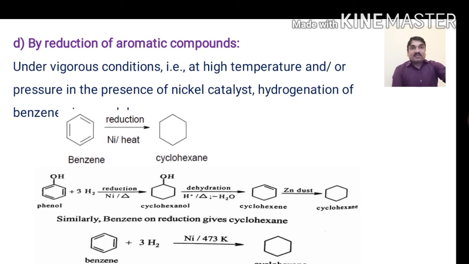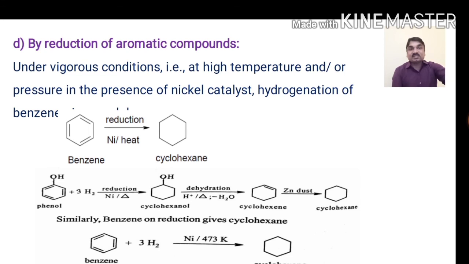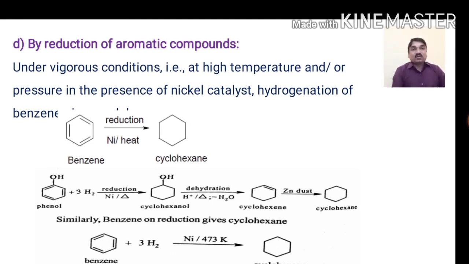Here, under vigorous conditions at high temperature or pressure in presence of nickel catalyst, hydrogenation of benzene takes place. When benzene undergoes reduction in presence of nickel as a catalyst and is heated in drastic conditions, it results in the formation of cyclohexane as a product. Similarly, when phenol is reduced with the catalyst Ni and heated, it forms cyclohexanol.